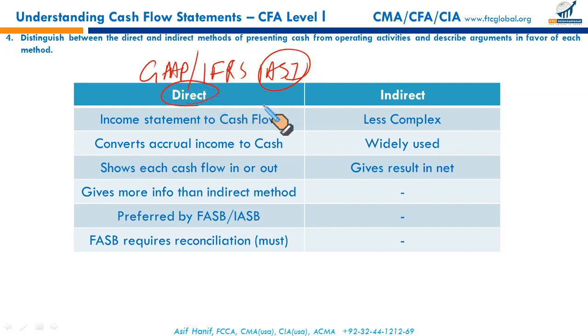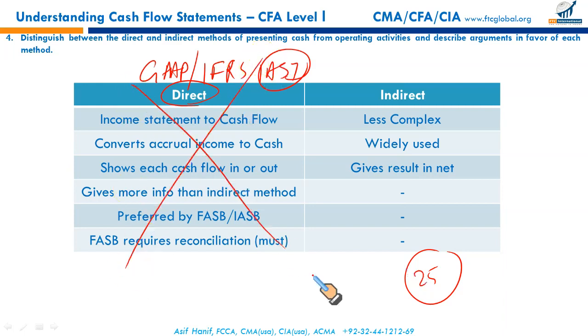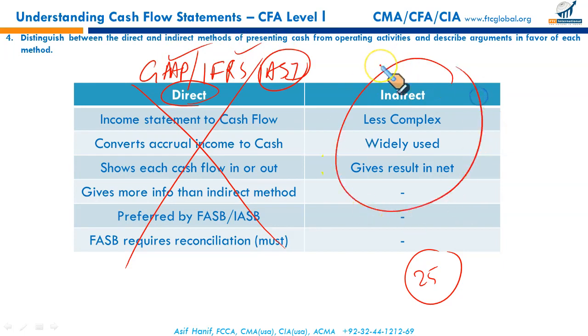But over the last 25 years of my professional accountancy, specifically having worked in IFRS-based regimes, I haven't ever come across a cash flow statement prepared under the direct method. Now you might ask, if the direct method is preferred under IFRS and US GAAP, why will you always see an indirect method? There are three reasons. First, it's less complex. You simply start from the net income, make some adjustments, and there you go.